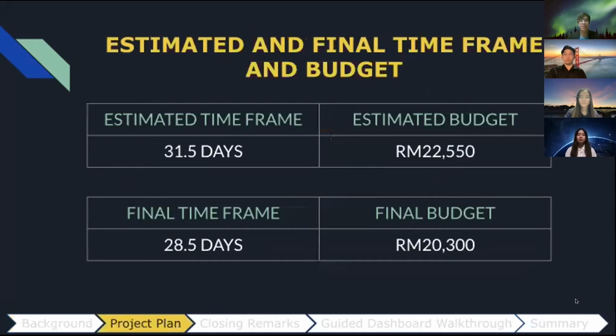So right here we have the estimated and final time frame and budget for our project. Our estimated time frame to complete the project is 31.5 days with a budget of 22,550 ringgit. However, after receiving the project updates from the analytics manager with regards to the changes that have been requested by the finance team, the time frame and budget for our project has been reduced to just 28.5 days and 20,300 ringgit for the budget. And this is largely due to the fact that the majority of the tasks under the dashboarding section had taken a shorter duration to be completed, all thanks to the effective collaboration and teamwork among the team.